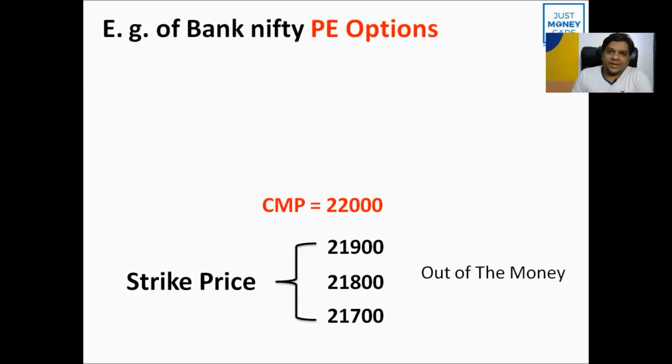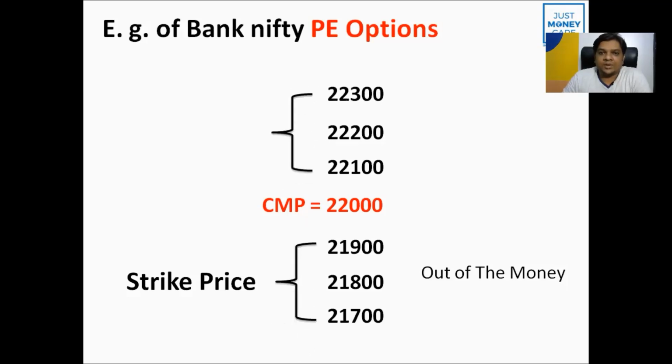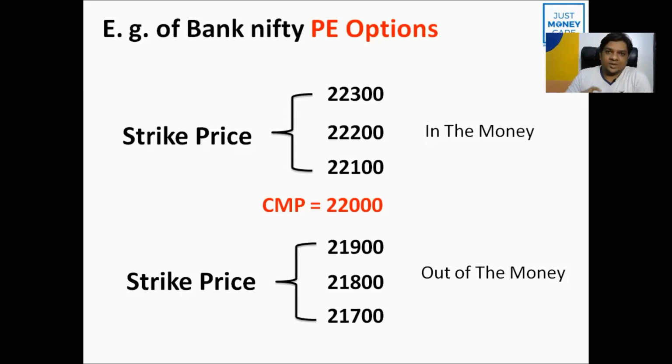Whenever the strike price is less than the current market price, we call it an out of the money put option. And whenever the strike price is greater than the current market price, we call it in the money put options. So this is totally opposite of call options. You need to remember.